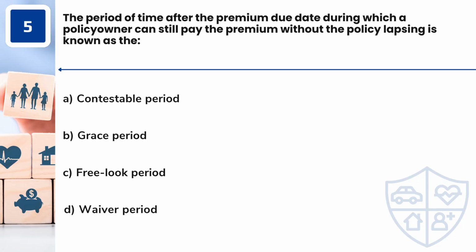Question 5. The period of time after the premium due date during which a policy owner can still pay the premium without the policy lapsing is known as the A. Contestable period. B. Grace period. C. Free look period. D. Waiver period. Answer: B.